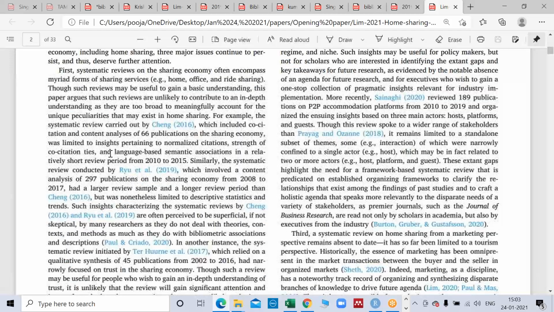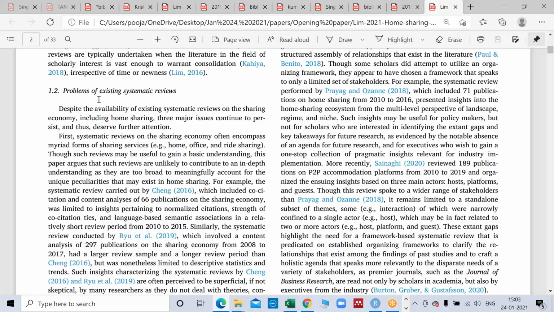Problems of existing SRs. Maybe you can tweak the words, not problems, maybe the unanswered questions or whatever. It's your creativity, your wish what you want to write. But they have specifically mentioned the systematic reviews, how these studies were lacking in some aspect, and how we are taking their work forward.